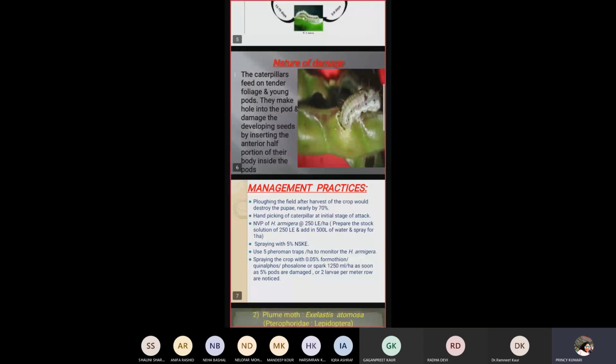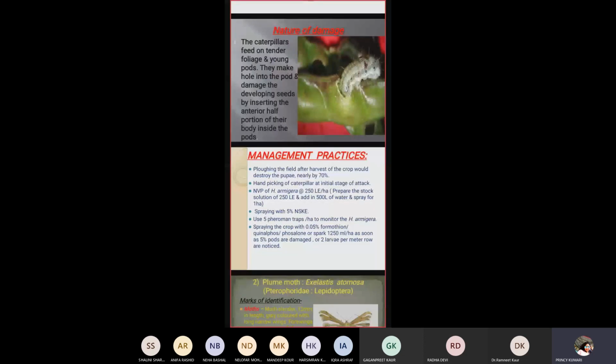First one is ploughing the field after harvest of the crop, which would destroy the pupae by nearly 70%. Basically, ploughing is needed so that about 70% of the pupae are destroyed and the crop is saved from damage. Second is hand picking of caterpillars at the initial stage of attack, so that we can prevent our crop from damage.